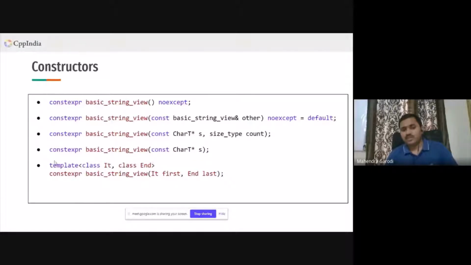Even if you see in the fourth case, constexpr basic_string_view(const char* s), let's say you pass a null pointer here. The C++ standard had a lot of argument here, I think, and they still call it undefined behavior. It might happen that sometimes you will not always get an undefined behavior, but there are chances to get an undefined behavior.